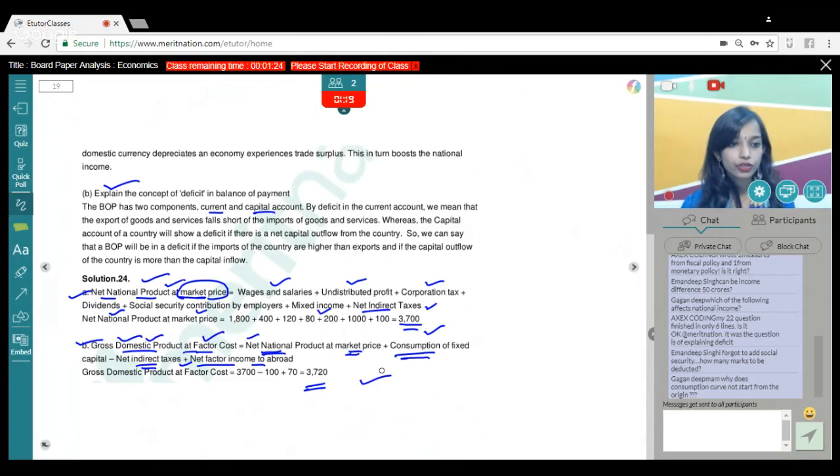Okay, forgot to add social security. Amandeep, again 1 or 2 marks might be deducted because social security is a component of national income. Okay, why does this consumption curve not start from the origin? Gagan, because of autonomous consumption, dear. Even if your income level is 0, you will consume something, right? Therefore, the consumption does not start from the origin.